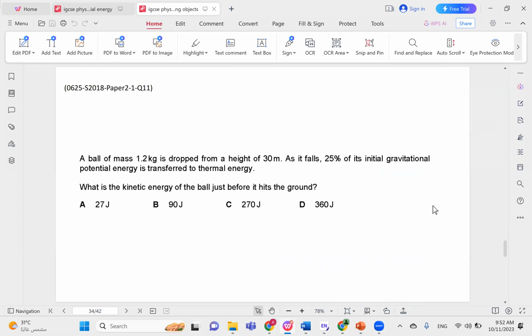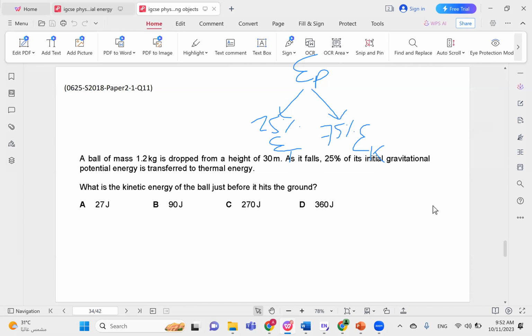It had a certain amount of potential energy, and as it fell, 25% became thermal energy. So how much of the initial energy was transferred to kinetic energy? Basically the rest. So 25% is lost as heat. So the amount of kinetic energy you have is 75%. 100 minus 25, pretty much.